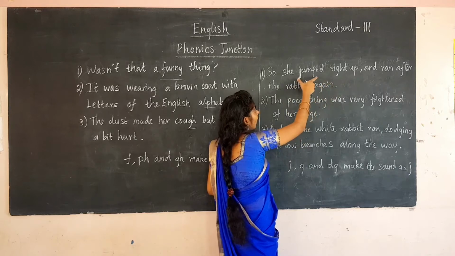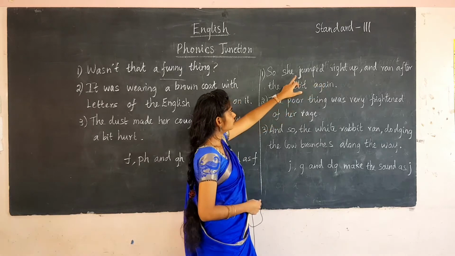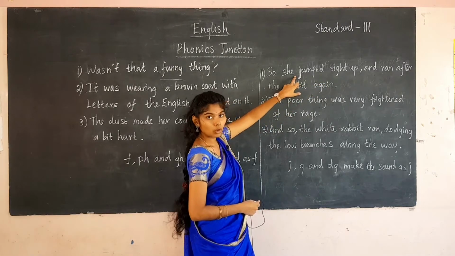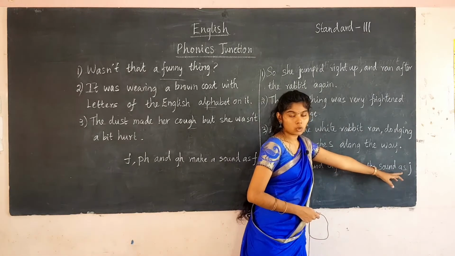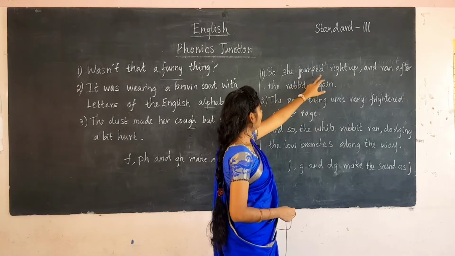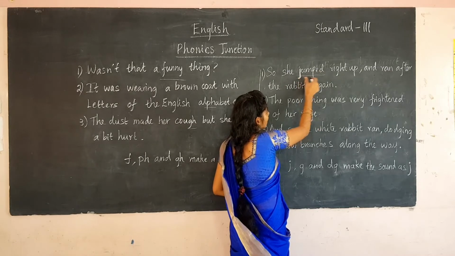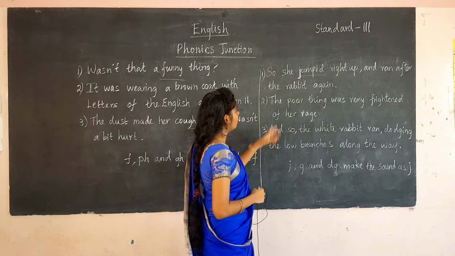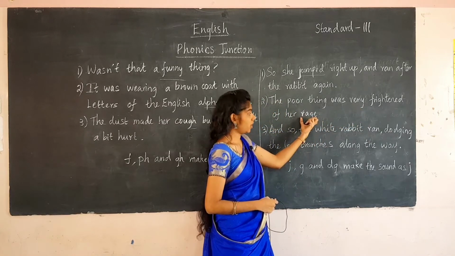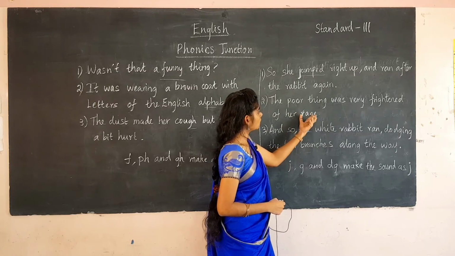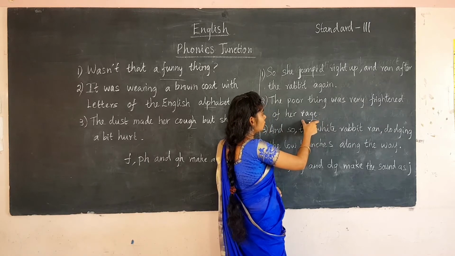In this line I have taken the word jumped. Here the pronunciation of J is J. So for the pronunciation J, J, G and DG make the sound J. In jumped we have the pronunciation J. Jumped, jumped. And in the second one, the poor thing was very frightened of her rage. Here I have taken the word rage. Here G makes the sound J. Rage, rage. So we have the pronunciation J.